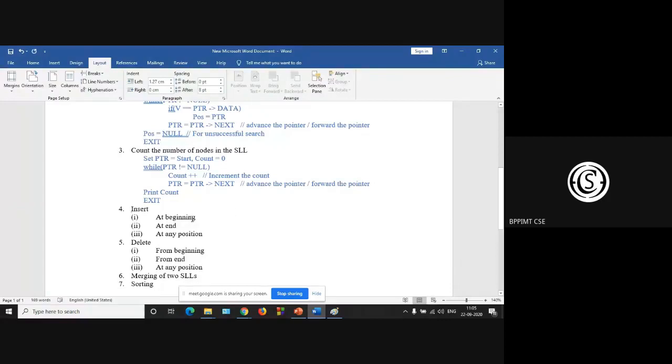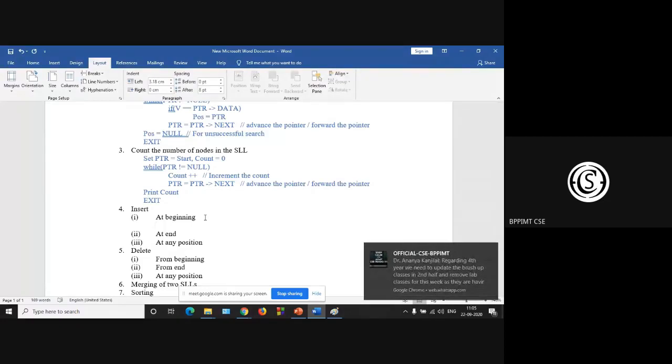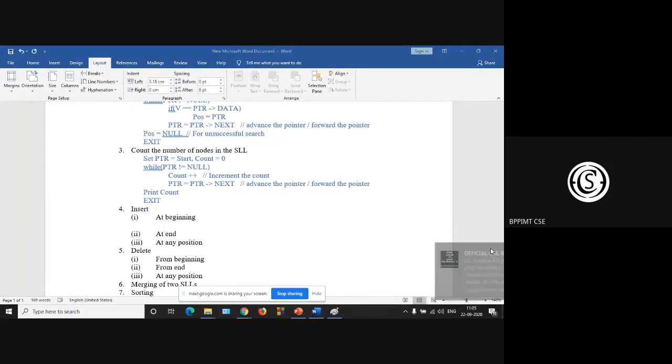So now insert. Insert at beginning. Here we have to use the knowledge of dynamic memory allocation, and we use the concept of the available pool. The efficient way of representing the linked list is using the free pool of storage.